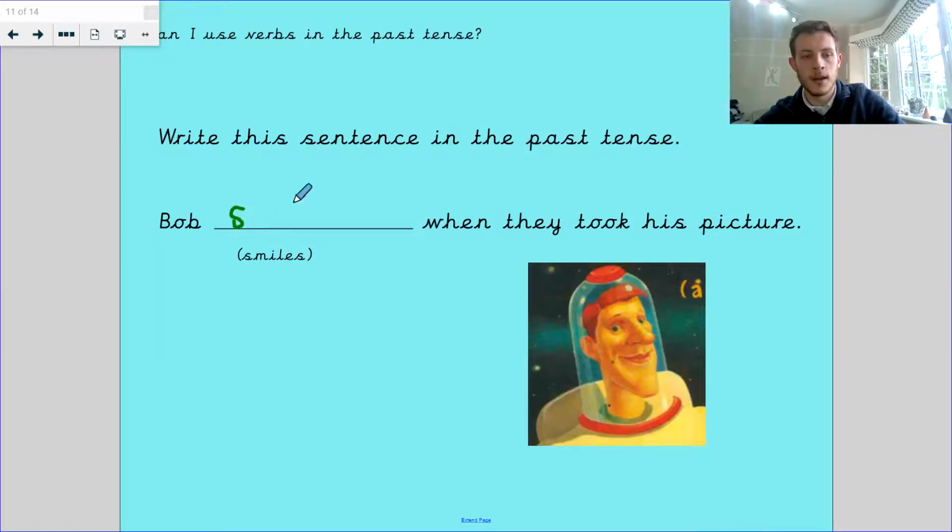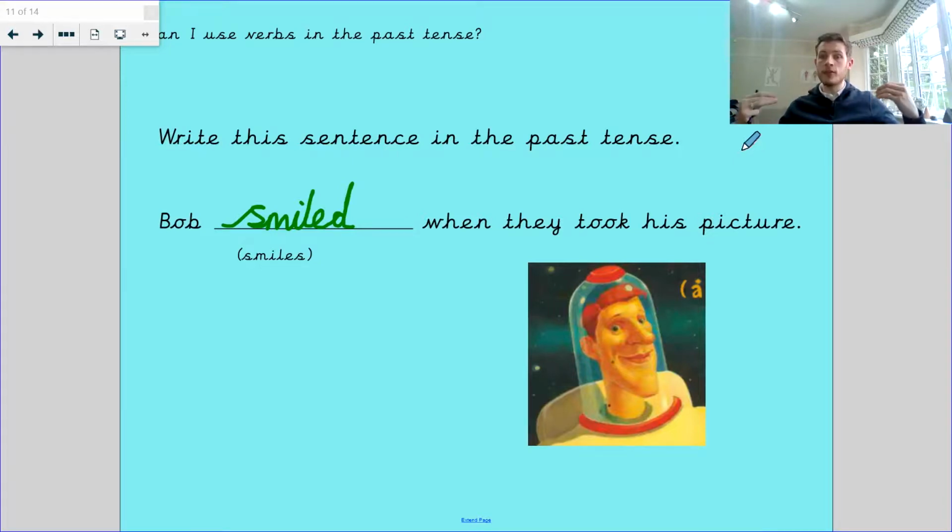Let's make sure that my super handwriting is here. Are we ready? Let's see how well Mr. Watkiss can do. Bob smiled when they took his picture. So you can see there, he smiles, Bob smiles at the camera. Bob smiled when they took his picture. That's past tense, it's already happened.